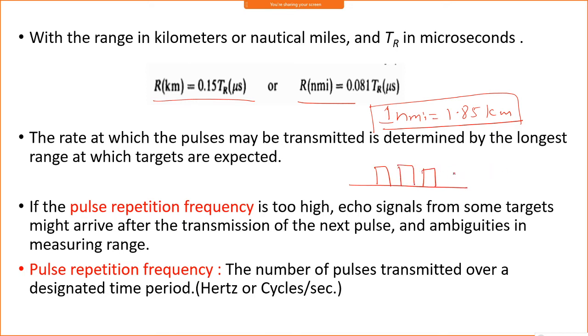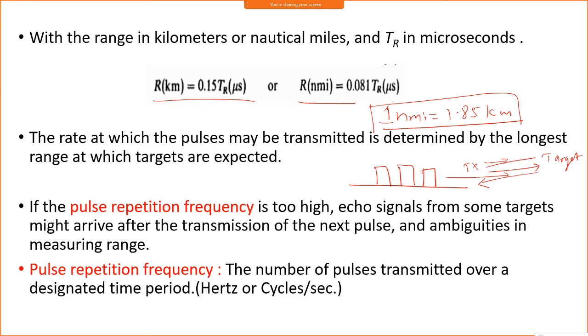From the transmitter, if you transmit and a target is there, the first pulse will reach the target and be reflected back. Since we don't know the range of the target, before the reflected signal arrives, if the next pulse is already transmitted, the receiver will be confused whether it is the next pulse or the reflected wave coming back.